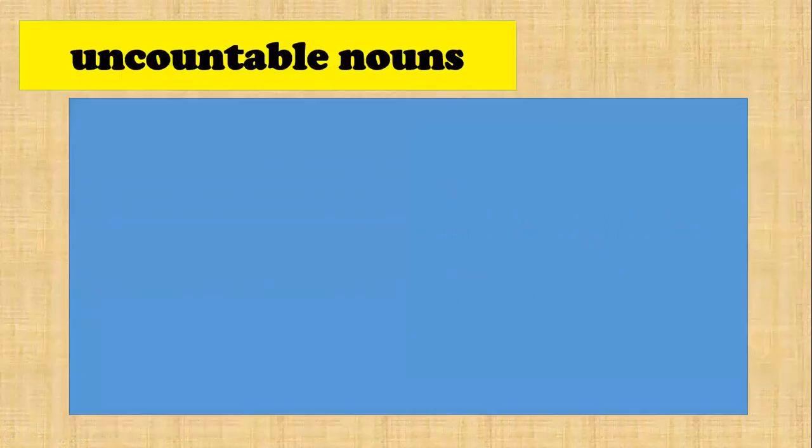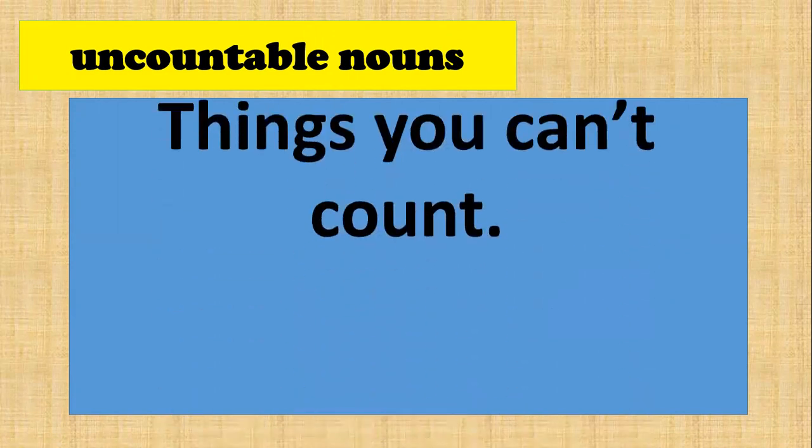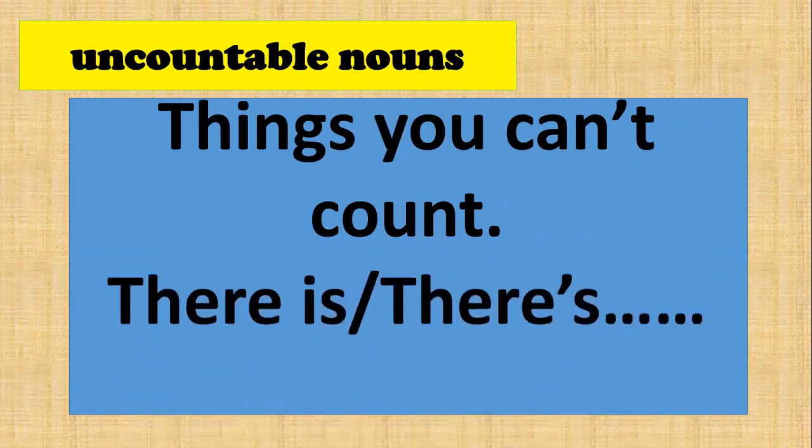Uncountable nouns. Uncountable nouns bermaksud things you can't count. You cannot count. Okay, awak tak boleh mengira. So you use there is atau des. Ringkasan there is adalah des. Okay, so let's look into some example.